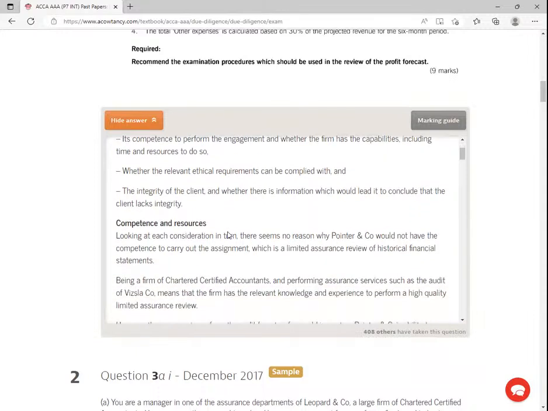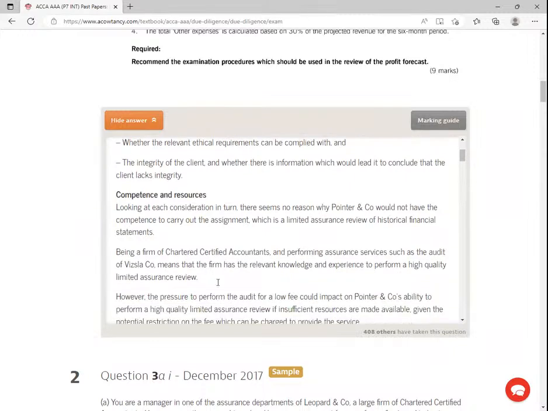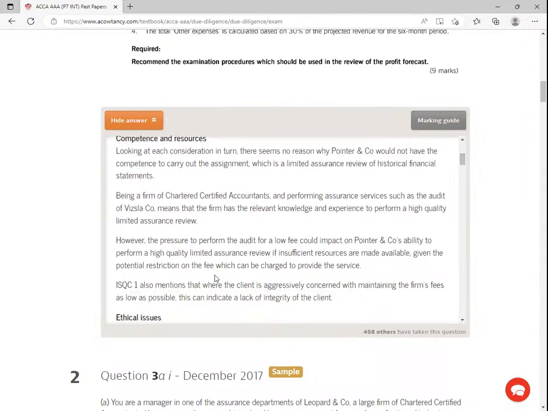So competence and resources. Looking at each consideration in turn, there seems no reason why Pointer and the company would not have the competence to carry out the assignment, which is a limited assurance review of historical financial statements. Being a firm of CCA, for our case a firm of CPA, and performing assurance services such as the audit of Whistler Company, means that the firm has the relevant knowledge and the experience to perform a high quality limited assurance review. However, the pressure to perform the audit for a low fee could impact on Pointer and the company's ability to perform a high quality limited assurance review.